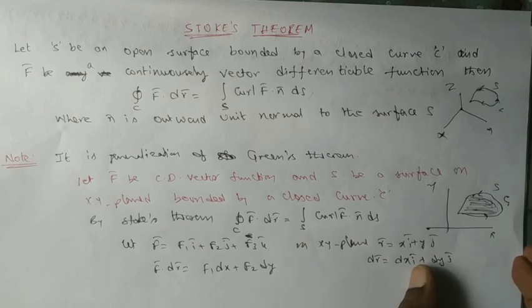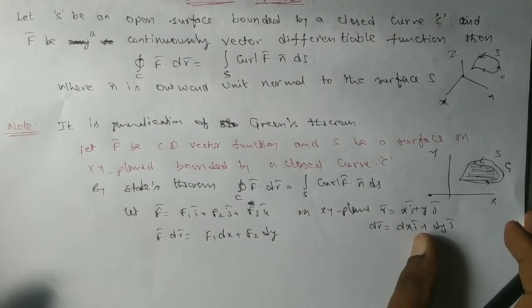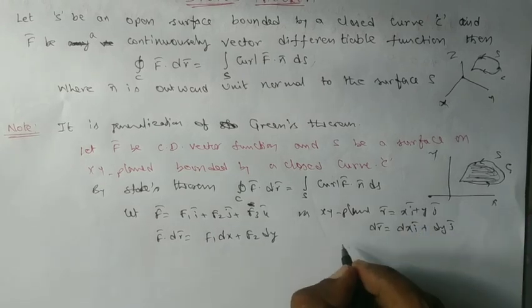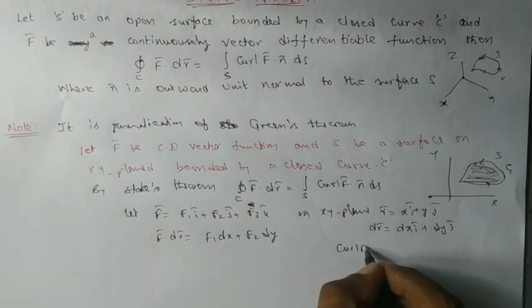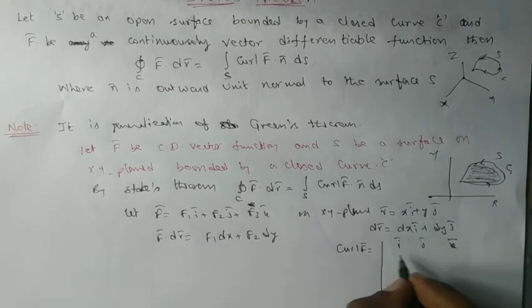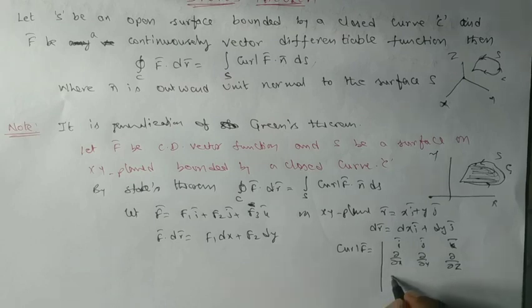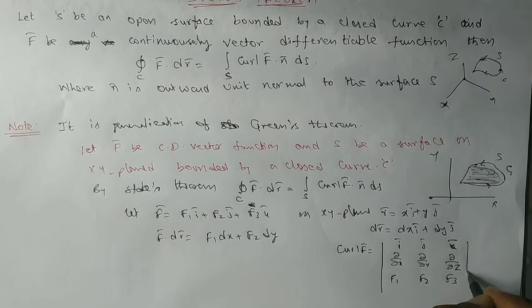Now similarly I can write what curl f bar is for this particular problem. We know how to calculate curl f bar using the determinant concept: i bar, j bar, k bar; dou by dou x, dou by dou y, dou by dou z; and the components of f bar, f1, f2, f3.